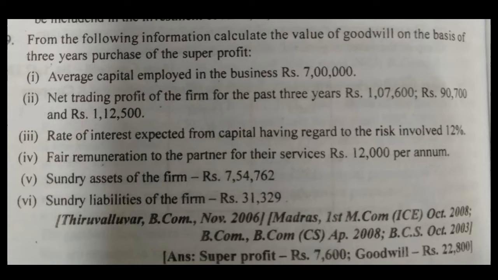Then the sundry liability of the firm is 31,329. Whenever you are given the average capital employed along with assets and liabilities, in that case we take only the average capital employed. We will ignore the assets and liabilities given there. Okay, so that's it. That is the question. We'll go to the solution now. Next slide.